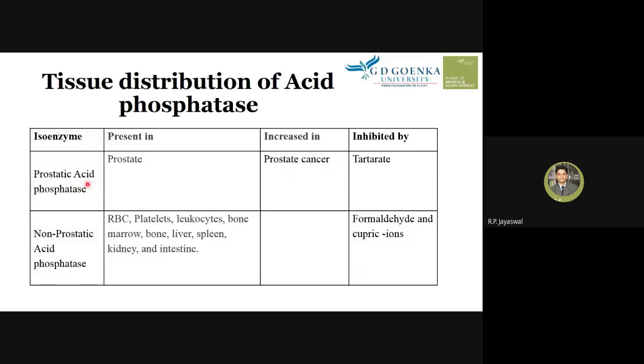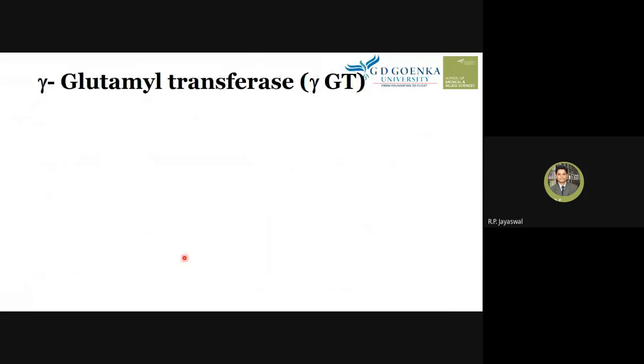Prostatic acid phosphatase is inhibited by tartrate reagent. So if we use tartrate in the serum, this enzyme will be inhibited. Similarly, non-prostatic acid phosphatase is inhibited by the reagent formaldehyde or cupric ions. So if you want to measure non-prostatic acid phosphatase, we need to inhibit the prostatic enzyme with tartrate. ACP, acid phosphatase, is mainly present in the lysosomes of these particular cells.